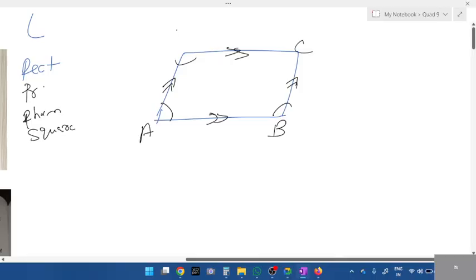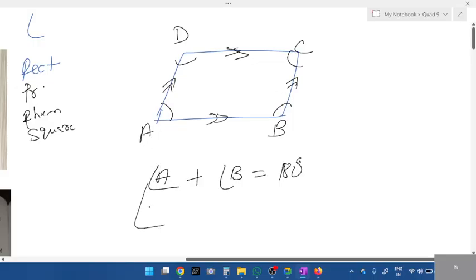A, B, C, D, students. If two pairs of parallel lines are given, what is the relation between A and B? Yes, they are adjacent. It should be equal to 180 because the parallel lines are on the left hand side and right hand side.